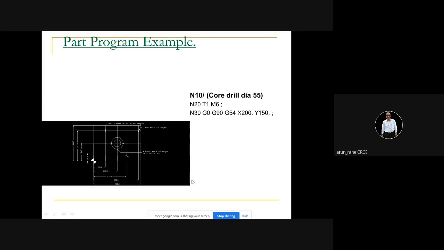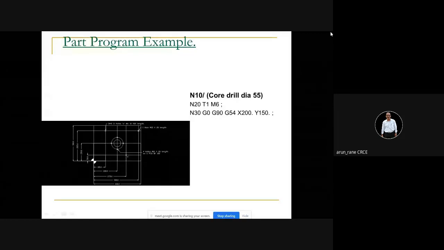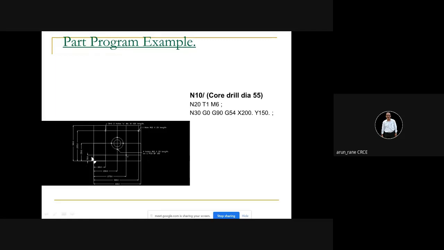So like that, we must tell the machine where my workpiece is, because I can keep the workpiece here, here, here, anywhere. So how will the machine come to know? So you have to define this point, that is, with respect to this point, where this point is in X and Y direction. I hope I have made things clear now. Okay, so from this point, where this point is in X direction and in Y direction, that is what is called the work offset.